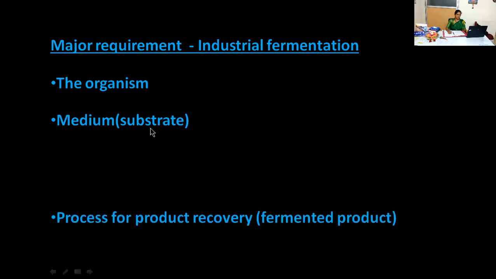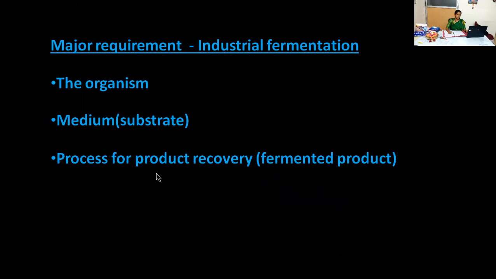Okay, and in this industrial biotechnology or fermentation technology, there are some basic requirements to fulfill the fermentation process. Now let us go through the major requirements of industrial fermentation. The first and foremost basic requirement of industrial fermentation is the organism. This organism is known as the producer. This is very important. This can also be known as the inoculum or strain. And the next one is the substrate, that is the culture medium or nutrient medium.